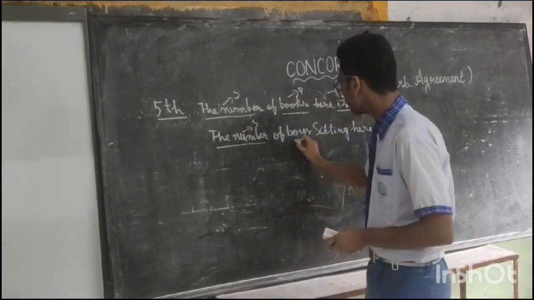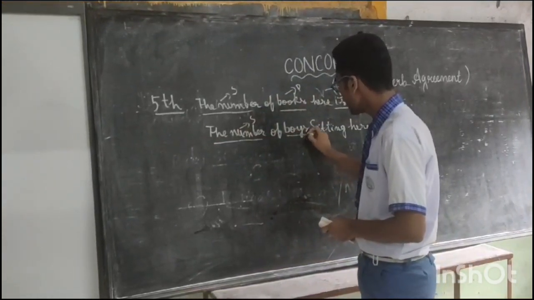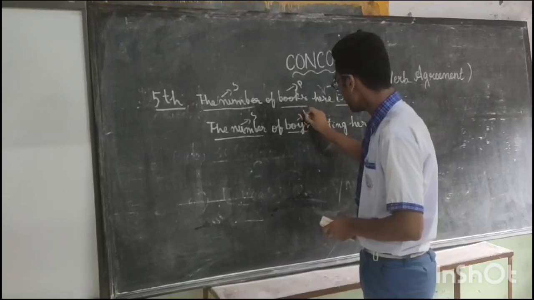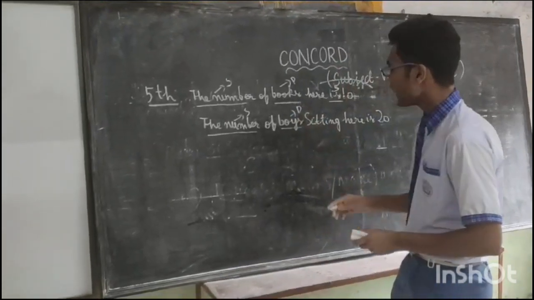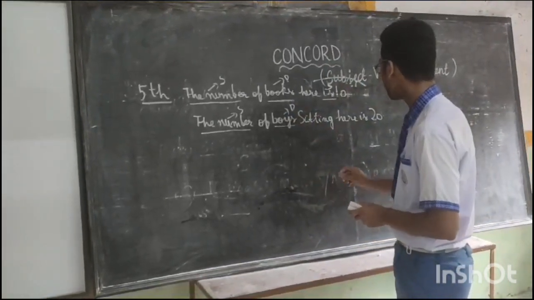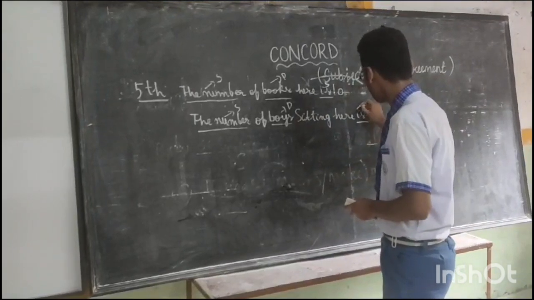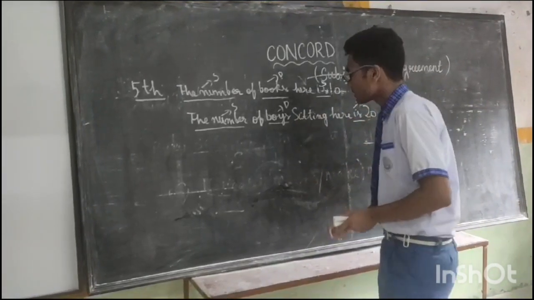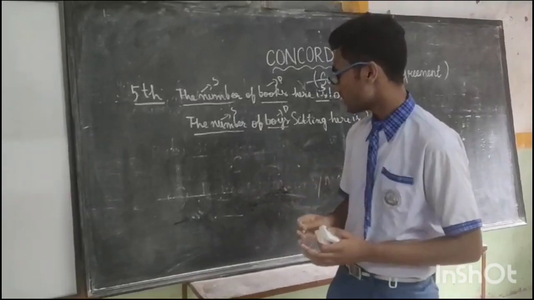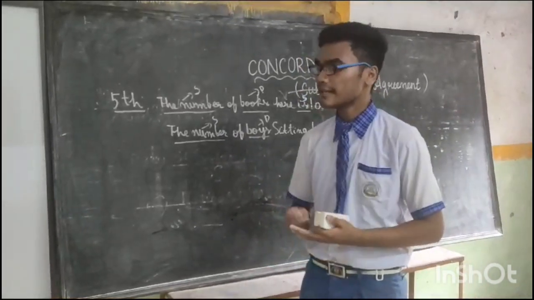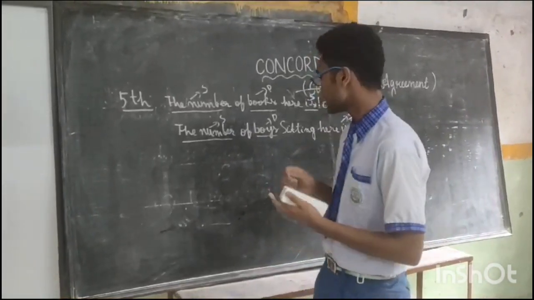After the number of the noun or the pronoun, which is voice, which is plural. But the verb is singular, because the subject is the number, which is singular.